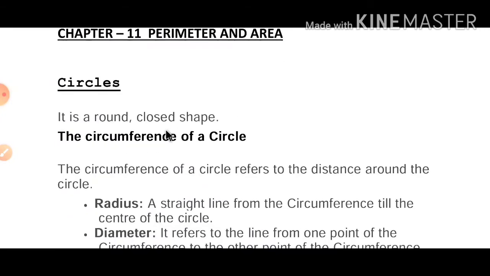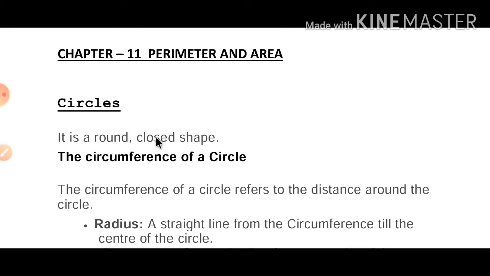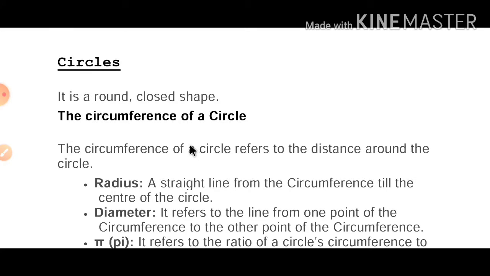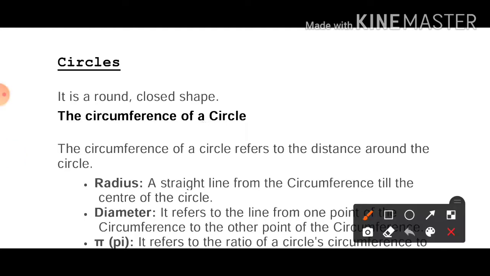So see the circle. What do you mean by circle? Circle means it is a round and closed shape, we can say it is a closed curve. Now what do you mean by circumference of a circle? As we know, what do you mean by the perimeter of a square? Perimeter of a square means the total length around the square, but in terms of circle, in place of perimeter we use circumference. Circumference and perimeter are same.